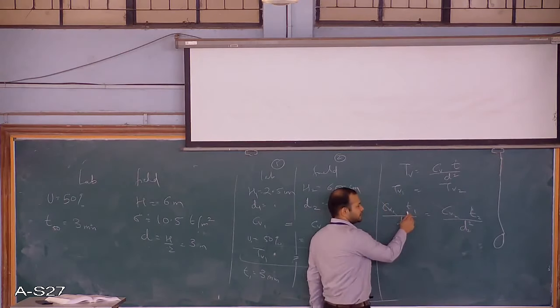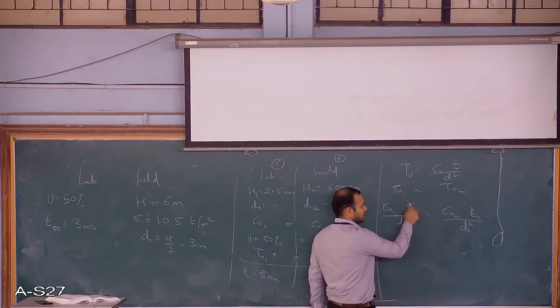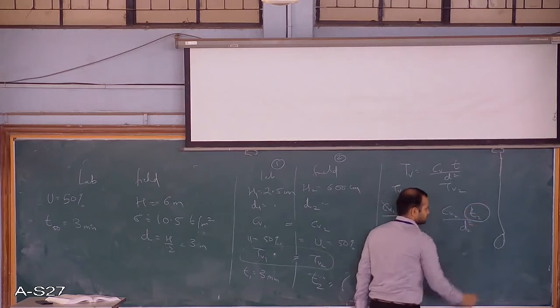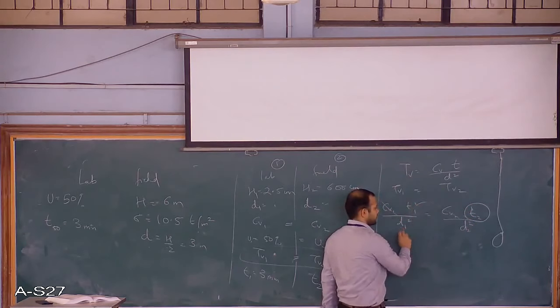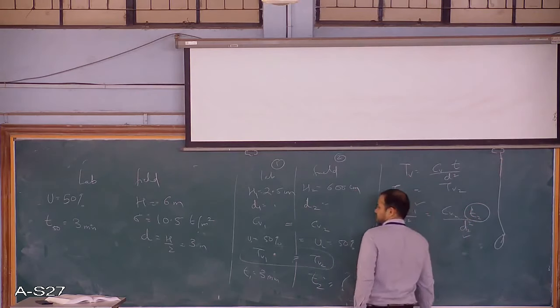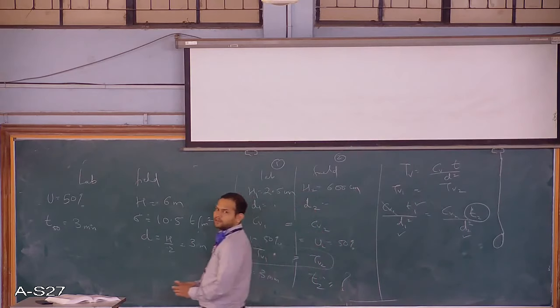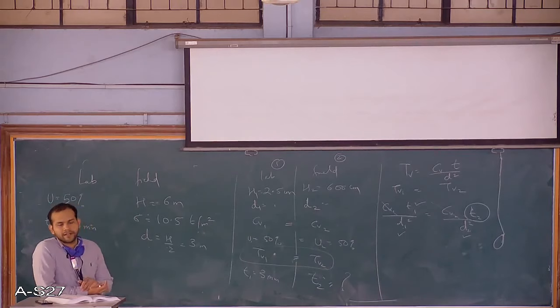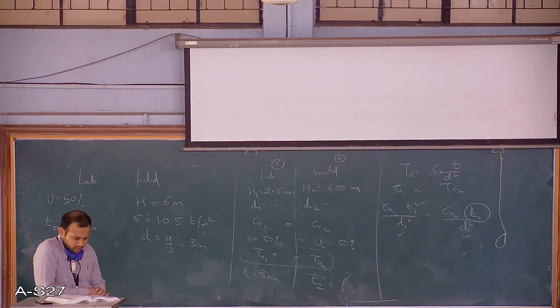Do you know the value of T1? Yes, we know the value of T1. What is unknown here? You have to find out. So unknown is T2. Do you know T1? Yes. D1, yes. D2, yes. So now the problem is easy. The unknown is T2, and from that ratio you can find the value of T2. Got this? Okay. Now we'll move on to the next problem.